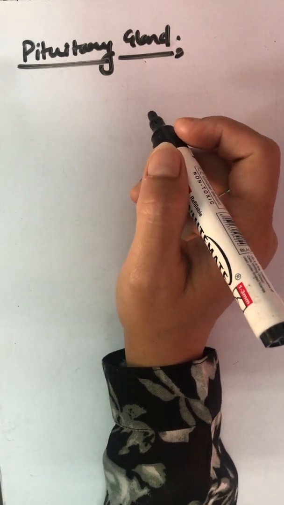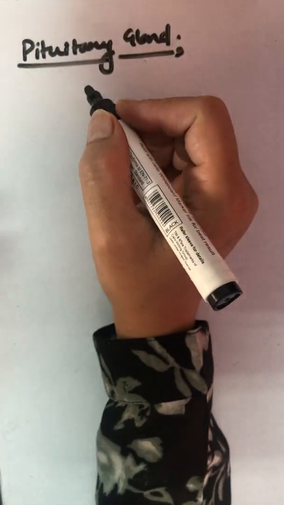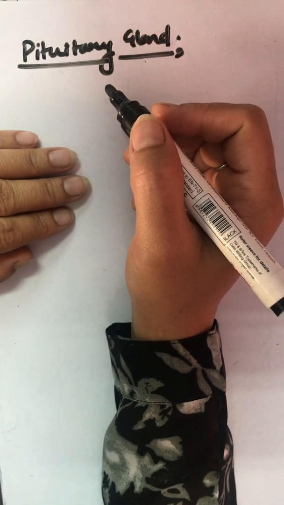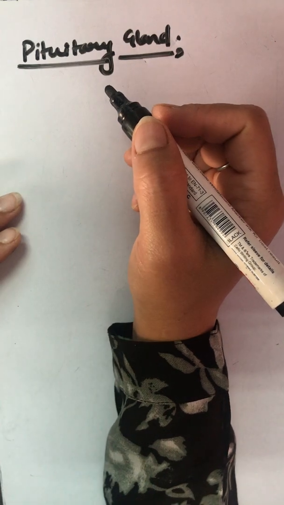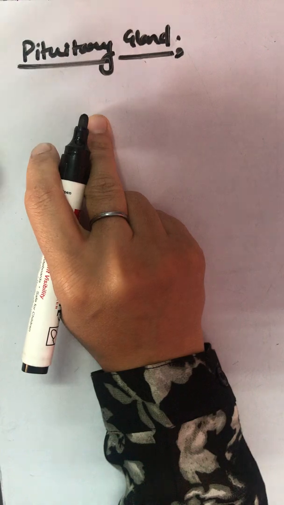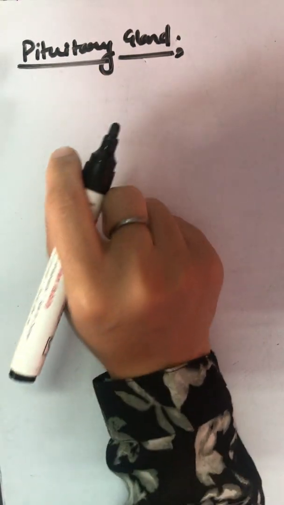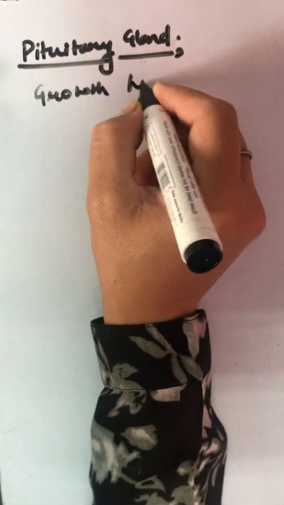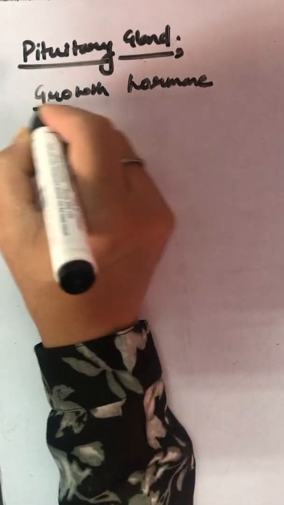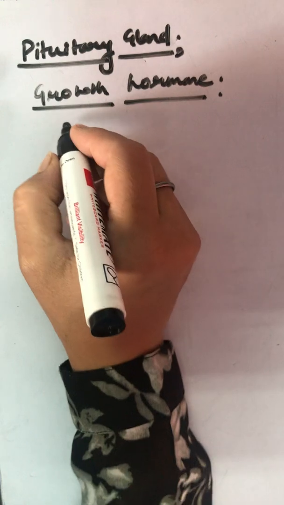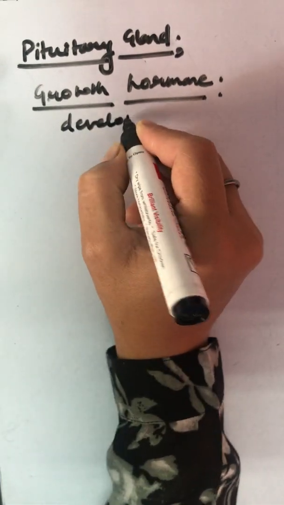Now moving to the study of these glands in detail. Again moving to pituitary, since we have discussed so many in pituitary, but according to NCERT view, let's focus on the main ones. Pituitary secretes a number of hormones, but the main one that we have to cover is growth hormone. What does it control? Obviously the human growth, the development of bones and muscles.